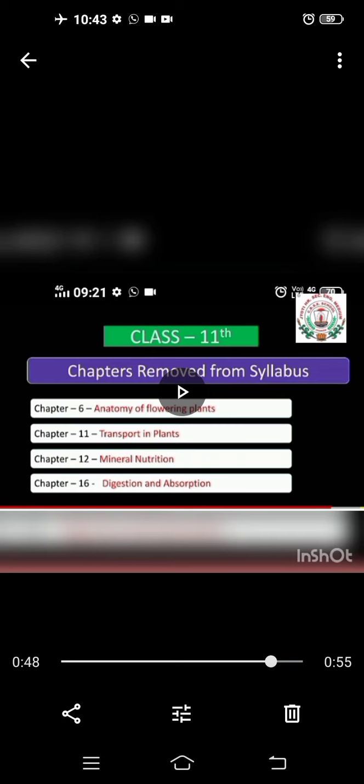In addition to that, from other chapters some portions, some topics are removed, that I will explain to you while explaining the other chapters. Okay, so total 5 units are there. They are diversity in the living world, structural organization in plants and animals, cell structure and function, then plant physiology and human physiology. So these are the different units that we need to study this year.